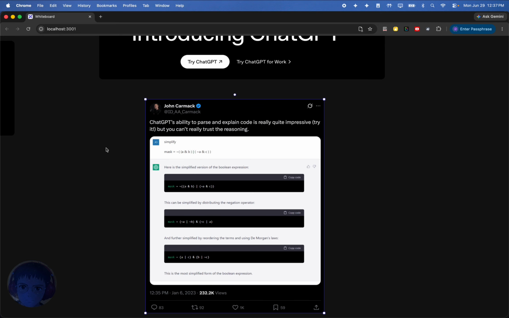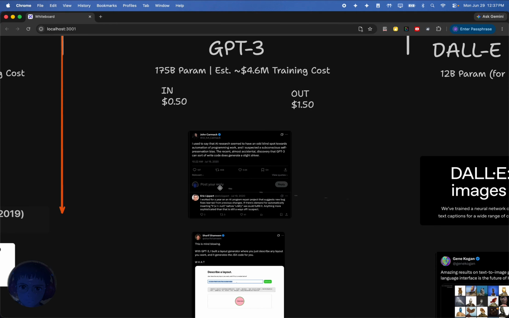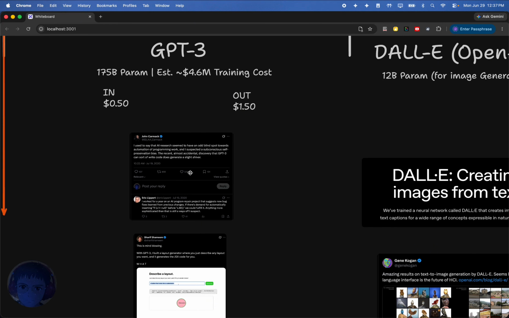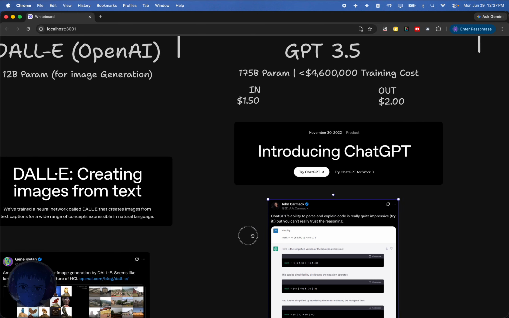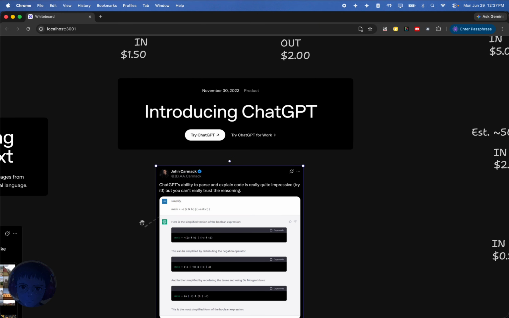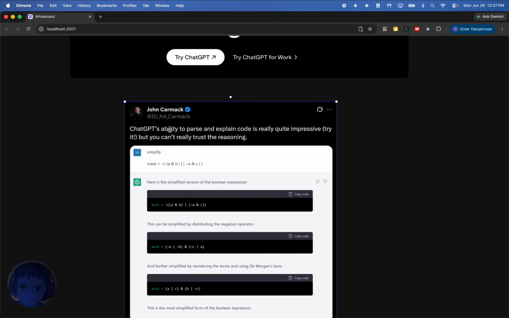This is John Carmack, right? We mentioned him earlier. We showed one of his tweets earlier in 2020, where it really felt like the vibe was, it's kind of there, it can kind of write code, but it's not really. Here you see a completely different sentiment. And so here is him commenting about ChatGPT, and its ability to parse and explain code is quite impressive. But he does mention you can't trust the reasoning.